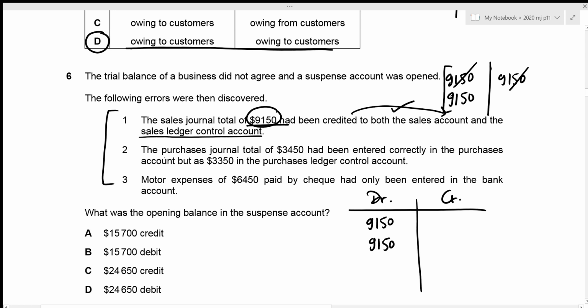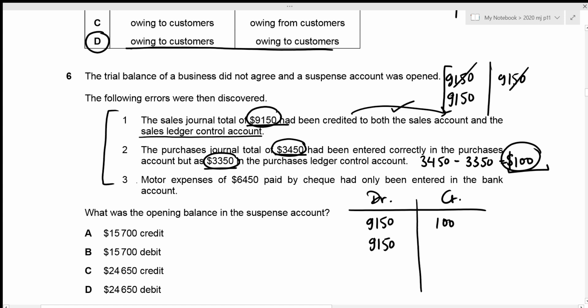Then for the second error, we are told that the purchase journal total of 3,450 had been entered correctly in the purchases account, but as 3,350 in the purchases ledger control account. Okay, so the purchases ledger control account has actually been understated because it should have been 3,450, but we only recorded 3,350. Let's figure out the understatement amount. That's 3,450 minus 3,350, which results in 100. So 100 is yet to be recorded in our purchase ledger control account. And remember that purchase ledger control account has a credit balance. So we are going to enter this 100 on the credit side in our trial balance. So that's going to be 100.